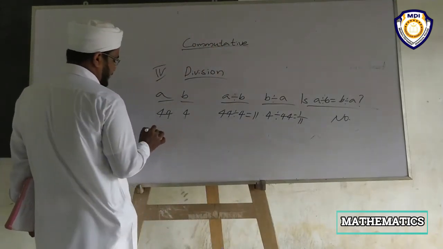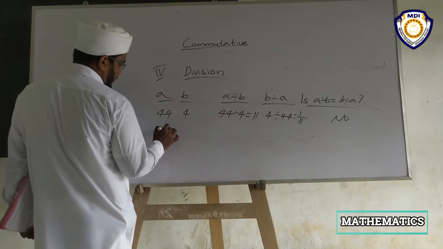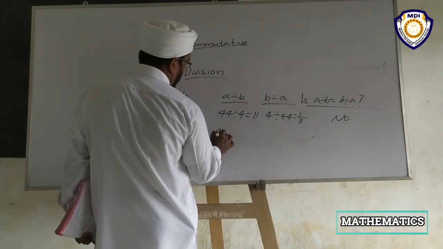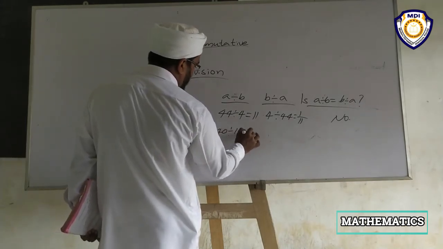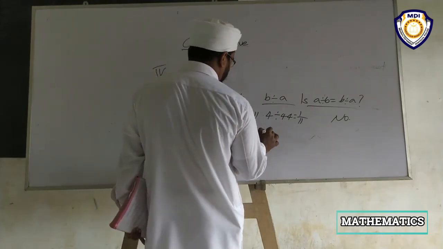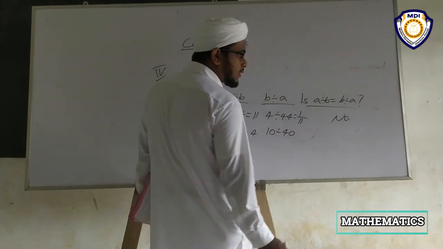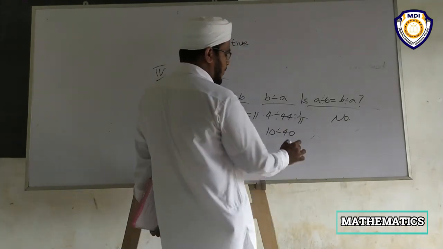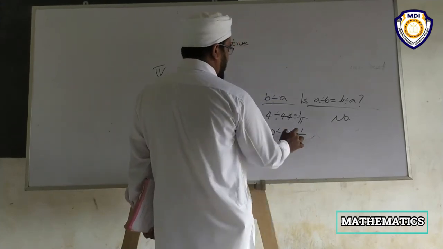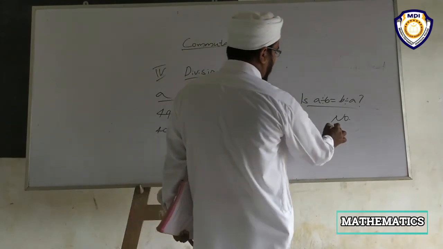Another example: 40 divided by 10 is equal to 4. Then 10 divided by 40 is not possible in whole numbers. That is the answer, but it is a fraction, it is not a whole number.